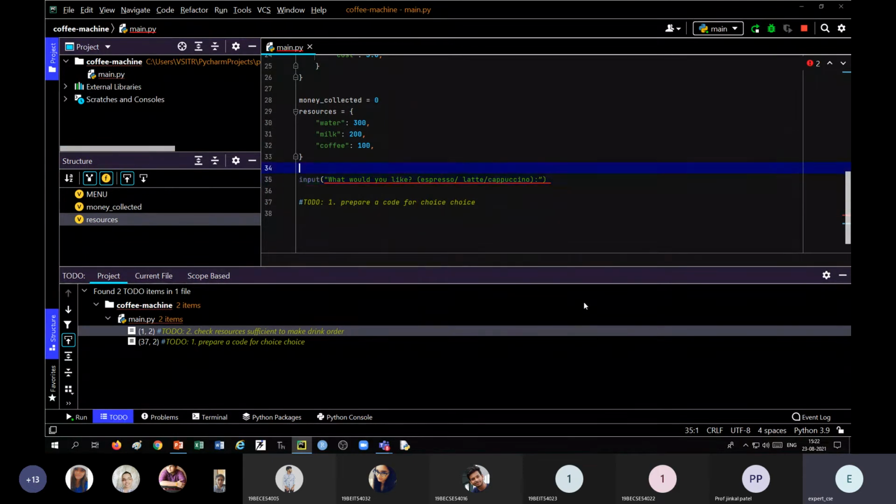Let me say choice equal to this, and let me convert it into lowercase, so that whatever the user inputs, we can check it. So choice is equal to input, what would you like? Espresso, latte or cappuccino. Here there is a syntax error.